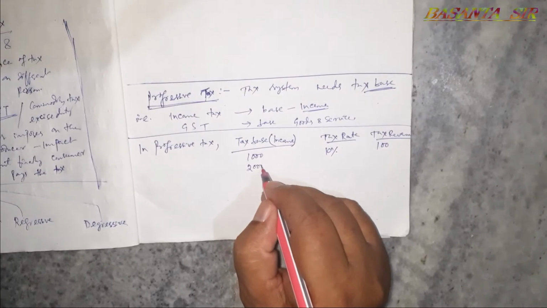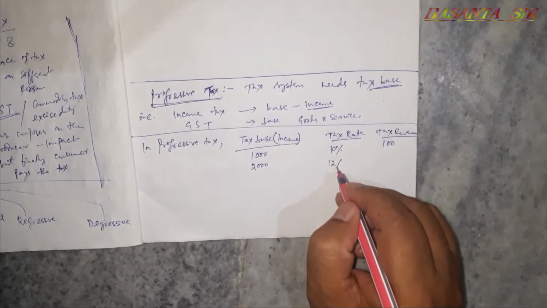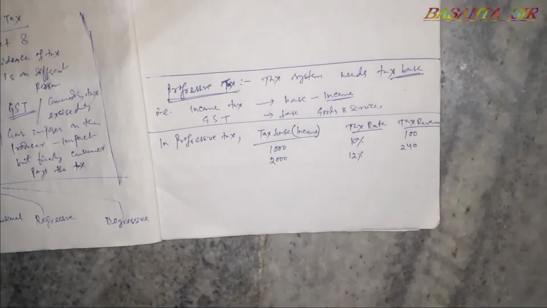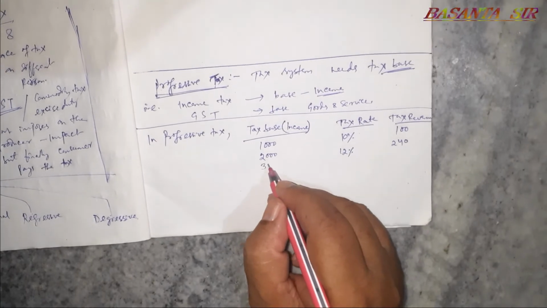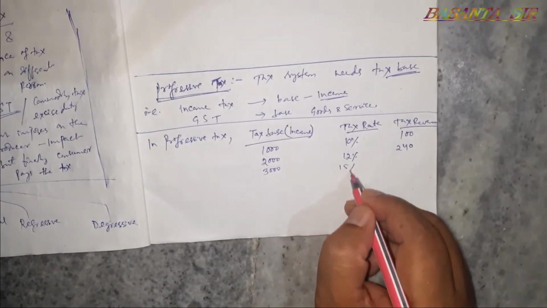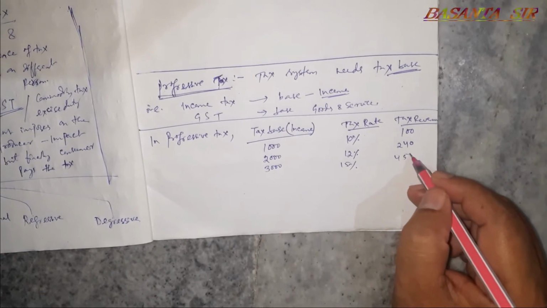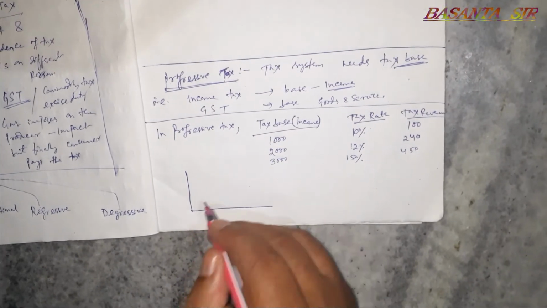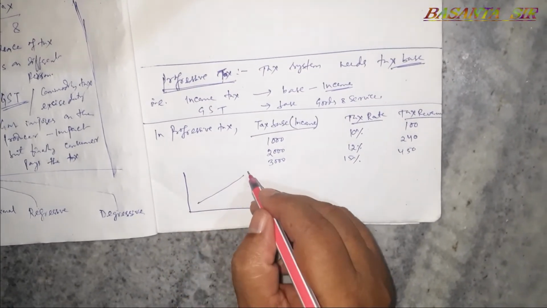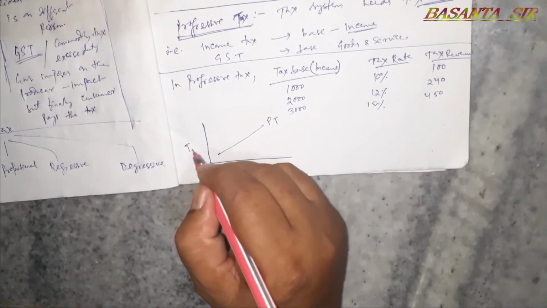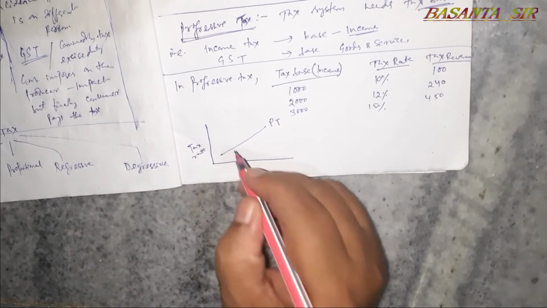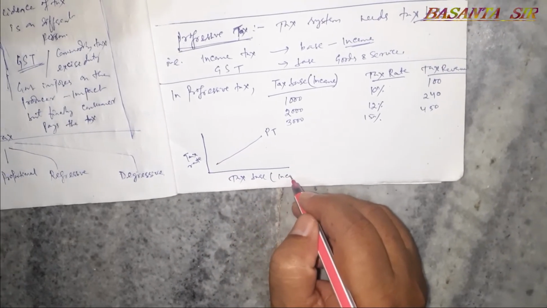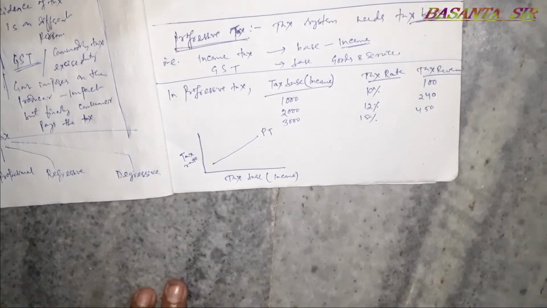In case of 2000, the tax rate is 12%. Tax rate rises, that is government gets 240 tax revenue. In case of 3000, 15%. So government gets 450 rupees in tax revenue. Taking in diagram form, we find that the progressive tax goes on increasing as tax base, for example income, goes up.